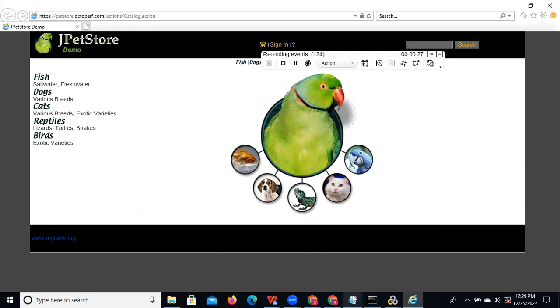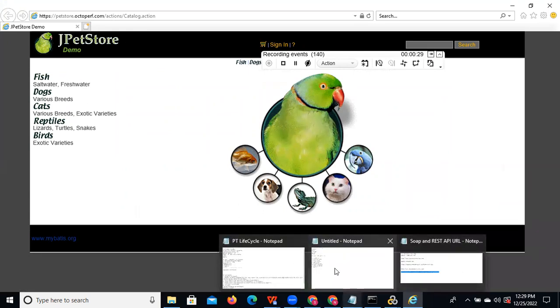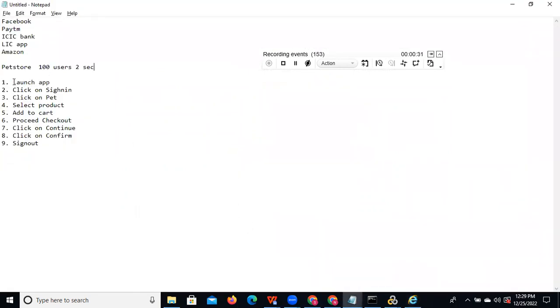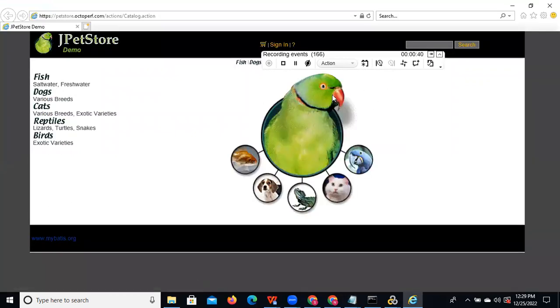We know the steps we need to do, because we already wrote them. So launch is already completed. Next step, what can we do? We need to do the sign in. You need to give a transaction name. This is the start transaction. What are you doing? You are doing login, right? You can click on that, give it as login, and click OK. Then you can click the sign in button.